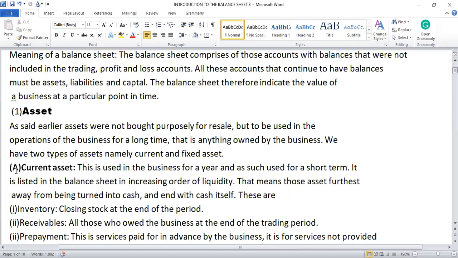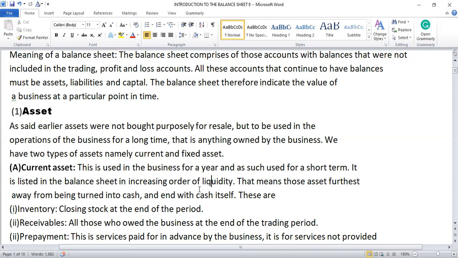Okay, let's look at what a current asset is. A current asset is used in the business for a year, and as such, for a short term. It is listed in the balance sheet in increasing order of liquidity. That means those assets further away from being turned into cash come first and end up with cash itself.